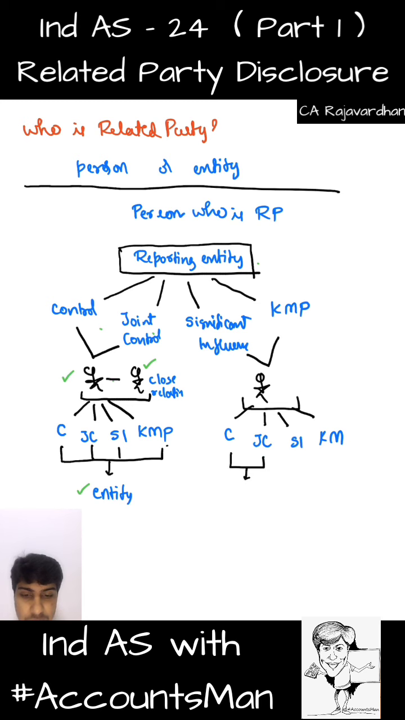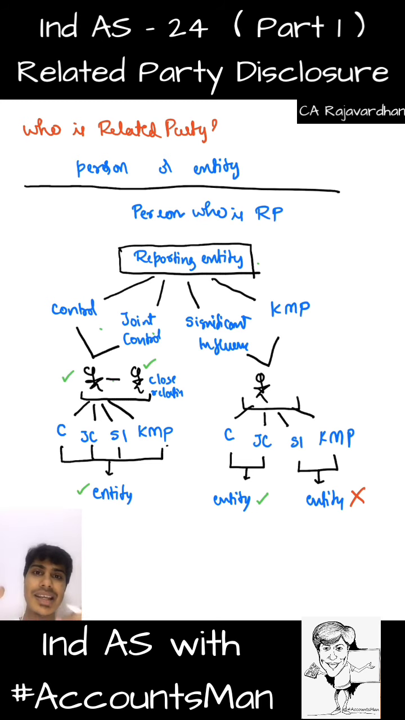It is there only for these two. If it is significant influence or key management personnel, it is not our related party anymore. So if there is an entity here where the person who holds significant influence in us holds control or joint control, it is our related party. Whereas if the person who has significant influence or KMP in our company holds significant influence in one more company, such company is not our related party anymore. You get that? Because he has only significant influence in us. It is not control or joint control.